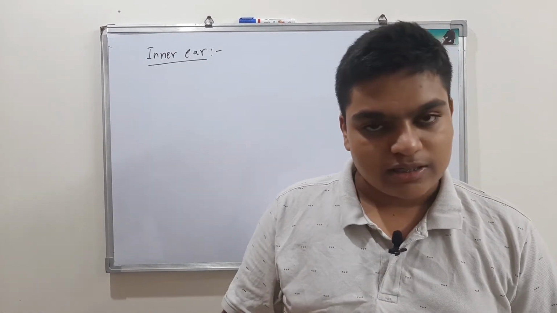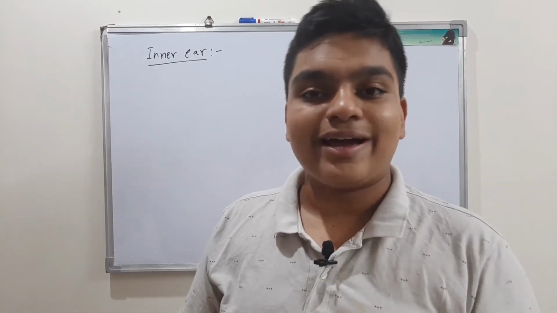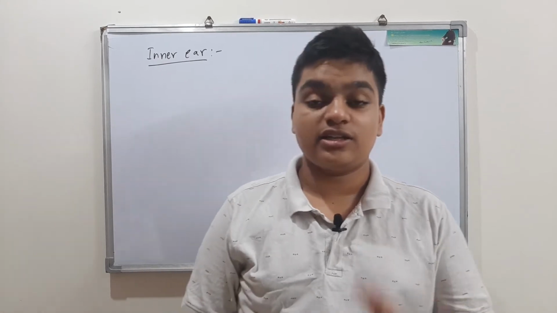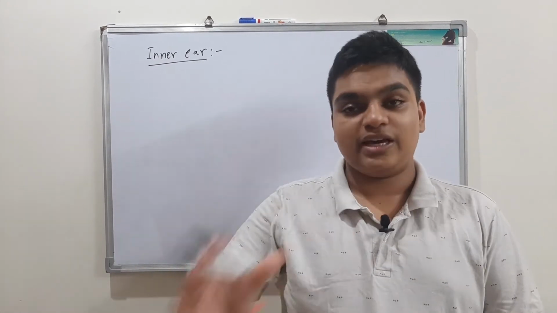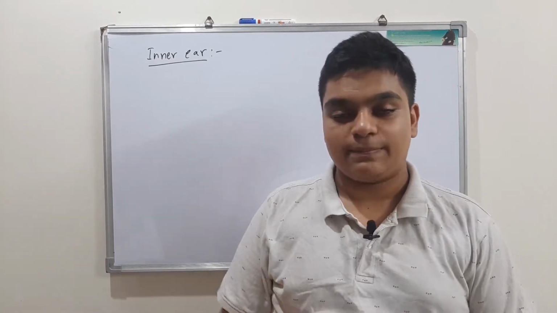So in today's video we will be discussing about the inner ear. In the previous video we discussed that the inner ear has the labyrinth, and also the cochlea, the cross section of cochlea, scala vestibuli, scala media, scala tympani, basilar membrane, organ of Corti, etc. If you haven't seen that, please go watch that video and come back, otherwise you will not understand anything, since I am not going to repeat them again. So I will be continuing the chapter.